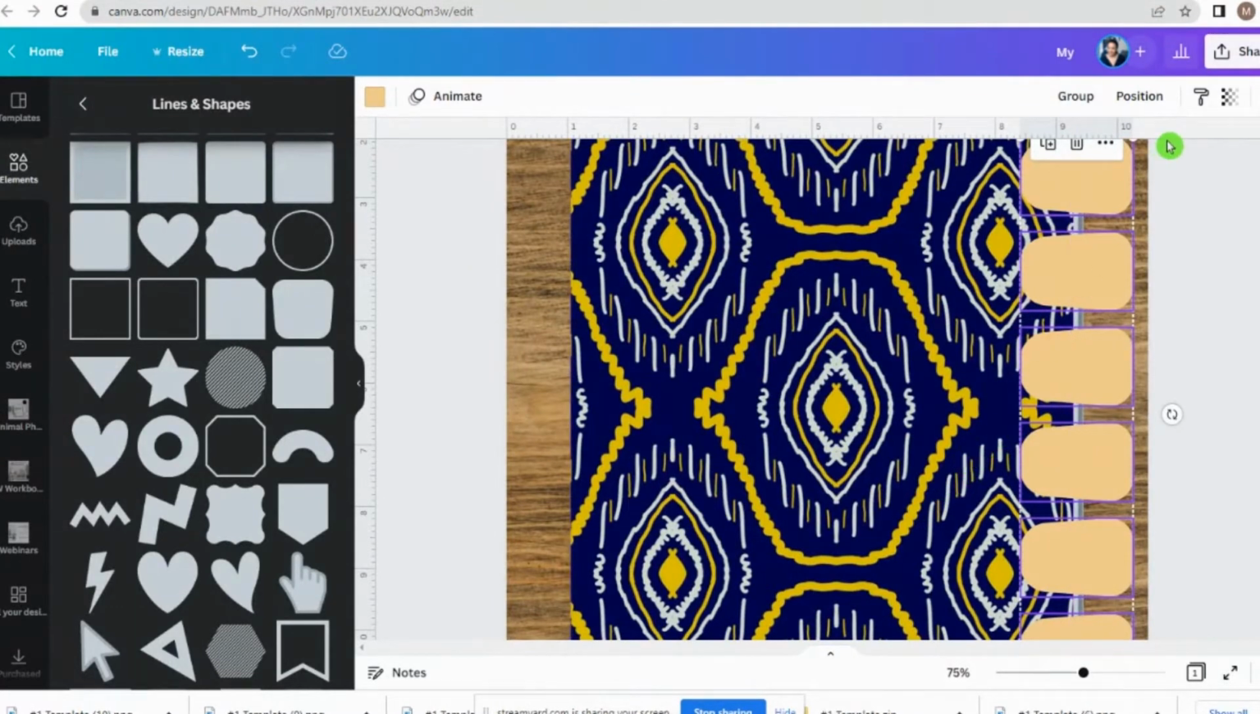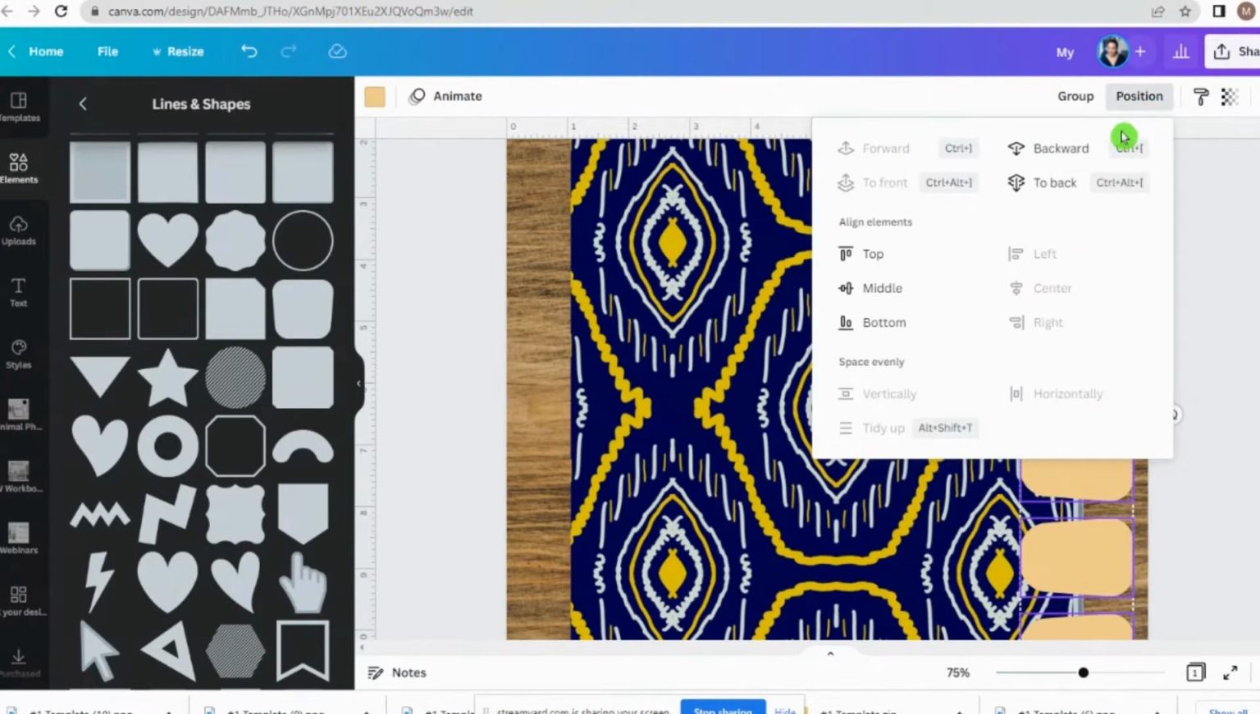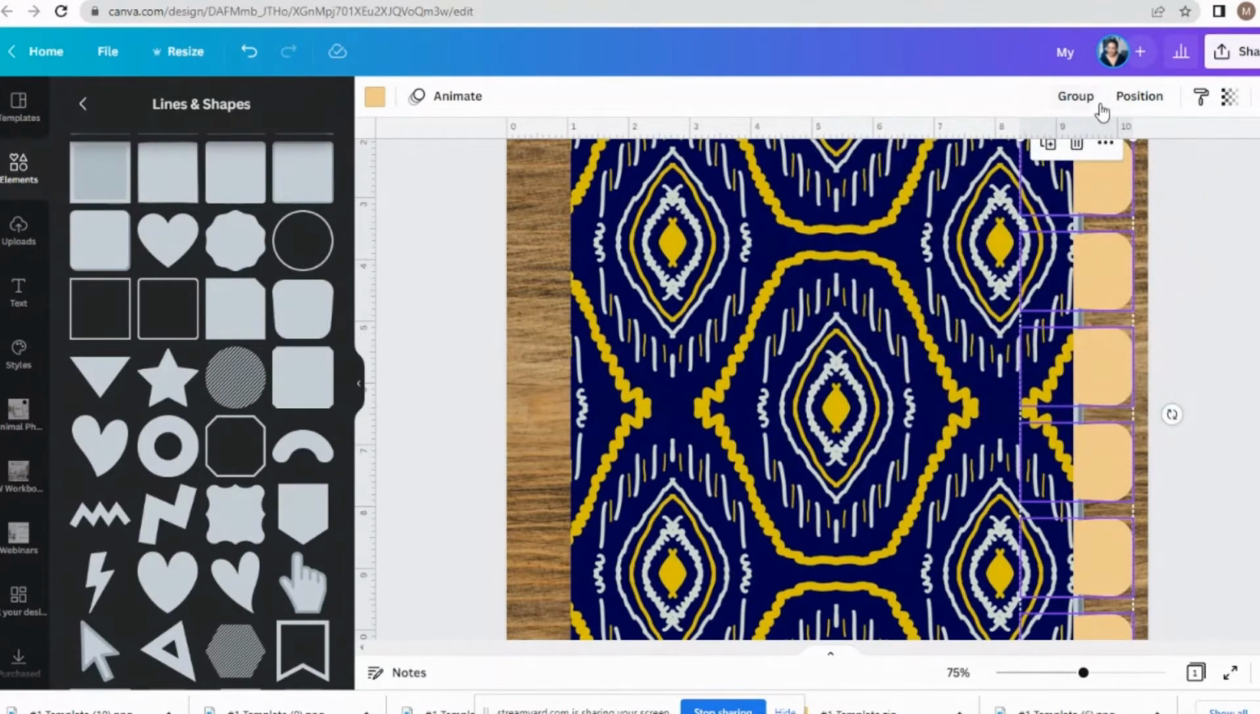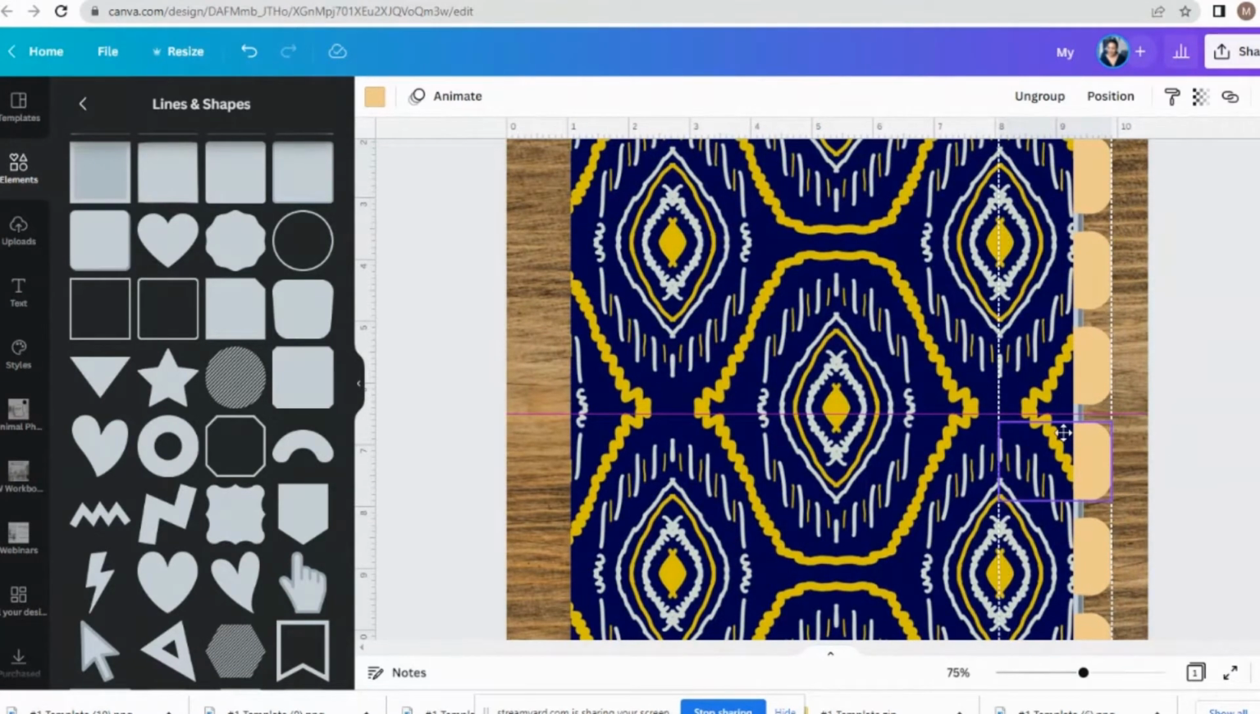So now that these are evenly spaced, we are going to click position again, and move them backwards so they actually look like tabs. We're also going to click to group them to make this easier to move them around, because technically for me, they're a little too far out. So I like to move them further back into the journal.